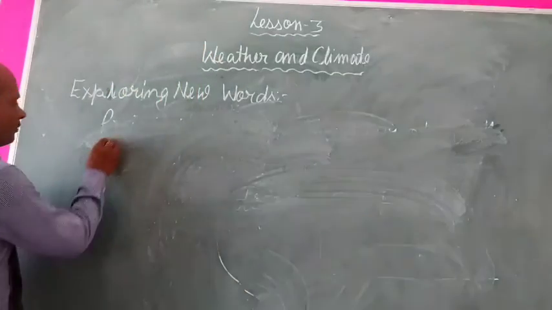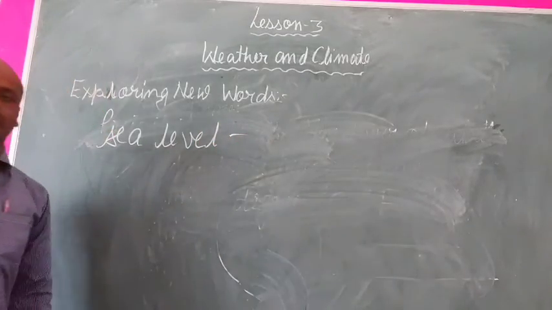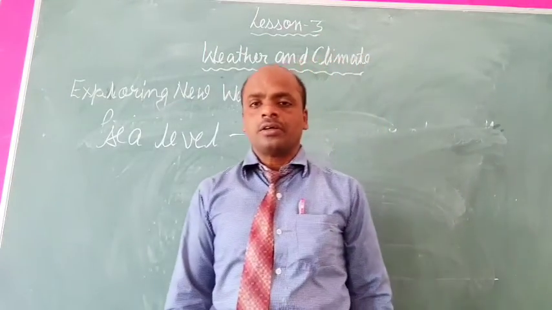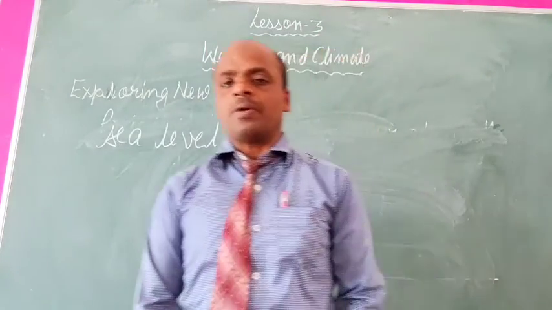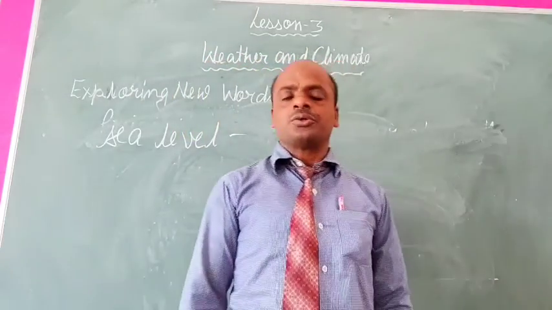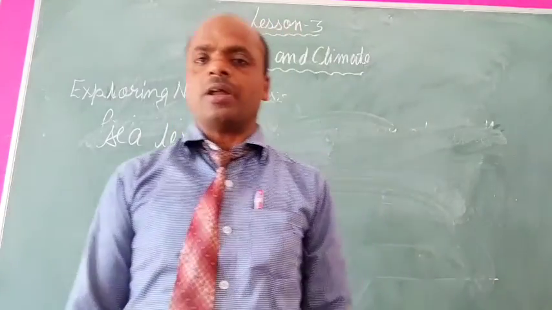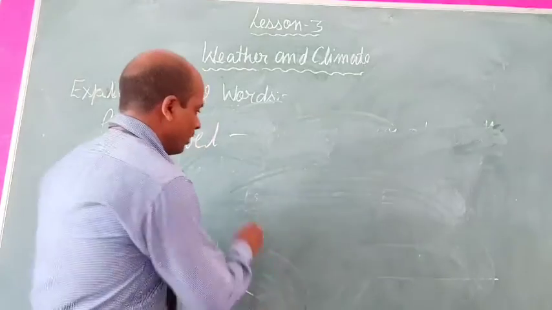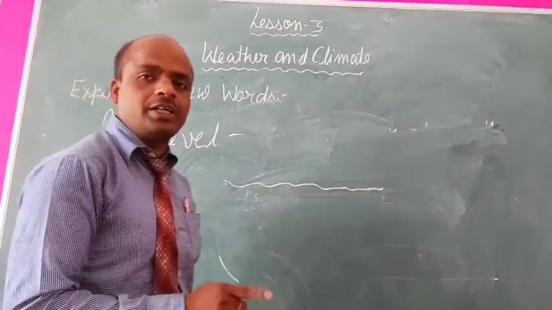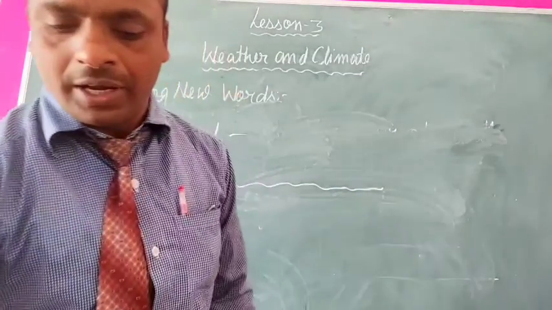Sea level. What do you mean by sea level? Student, on the surface of the earth there are many types of landform found, but they are not at the same level. So we measure the height and depth of the earth by the level of the sea. The water of the sea does not increase or decrease, so it is used to measure the level of the earth. Okay, now next is